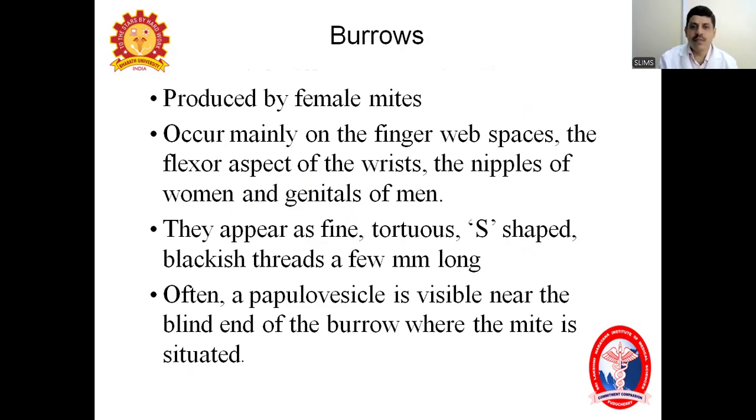Coming to the burrows, these are mainly produced by the female mites. They occur mainly on the finger web spaces, the flexor aspect of the wrist, the anterior axillary fold, the nipple area, the umbilical area, and the genitals of men. These are the common places where you can see burrows. They appear as fine arches, S-shaped blackish threads, a few millimeters long. Often a papulovesicle is visible near the blind end of the burrow, where the mite is situated.